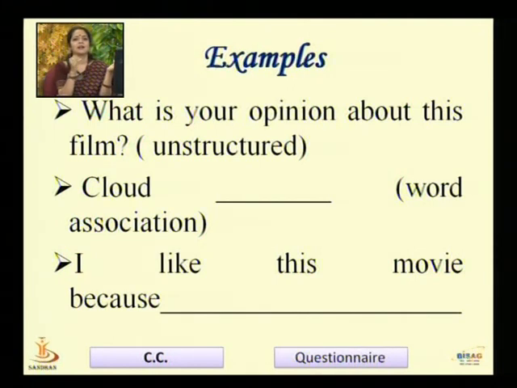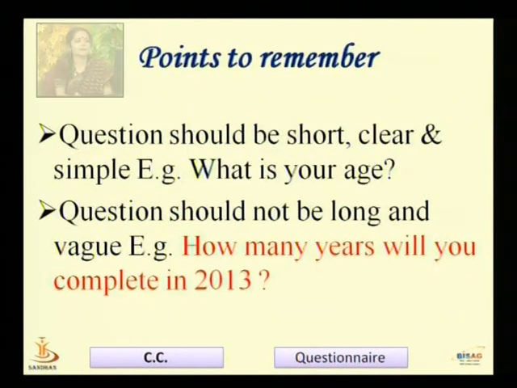Next is complete the sentence. I like this movie because dash, because the songs were good, because the music was good, because the heroine is my favorite, the hero is my favorite. There can be various reasons. Because the star cast was good, there can be various reasons. Again, he has to just complete the sentence. He can complete it in his own way. He can either give positive feedback or give negative feedback.